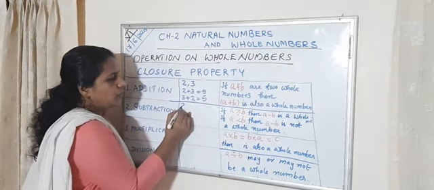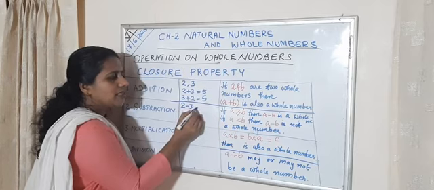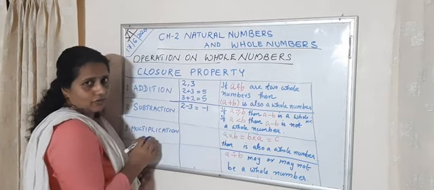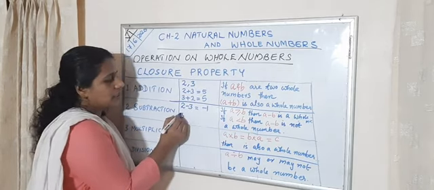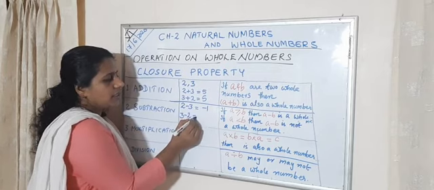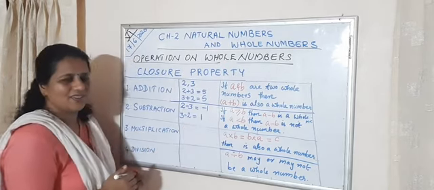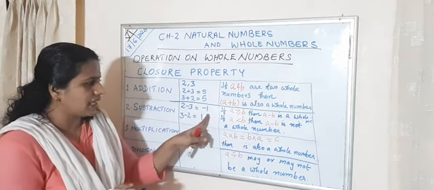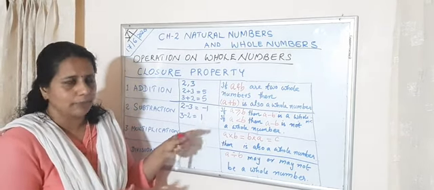That is 2 minus 3. What is 2 minus 3? It is negative 1. And what is 3 minus 2? It is equal to 1. Look here. One is an integer and another is a whole number.